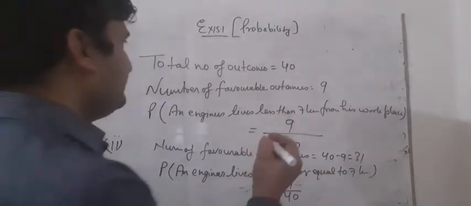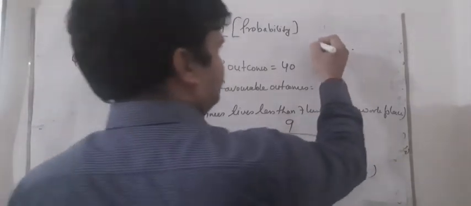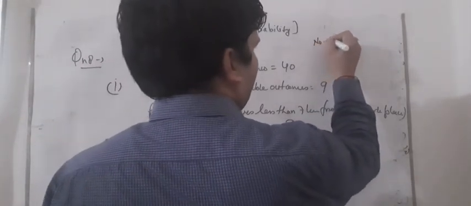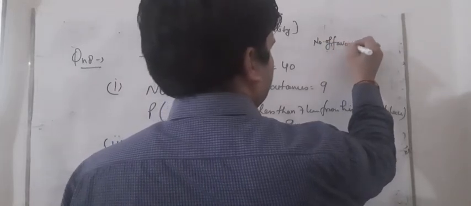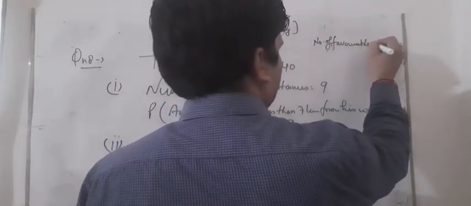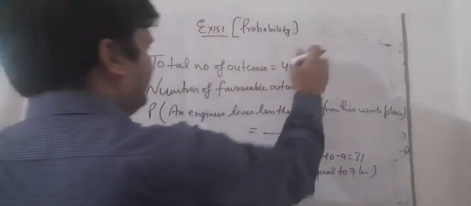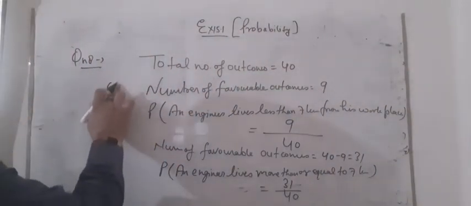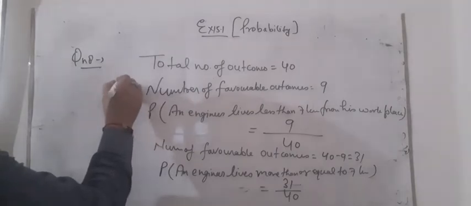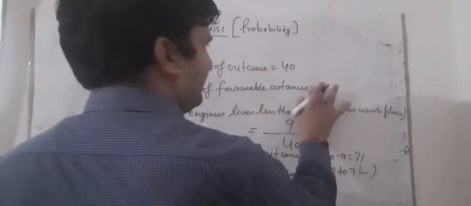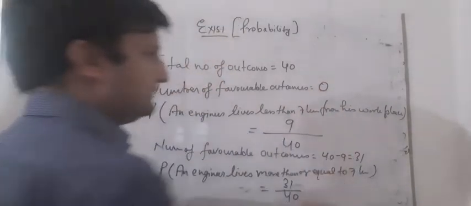So you can say that the number of favorable outcomes is equal to 0. We can do it like this. Third part, number of outcomes 0.